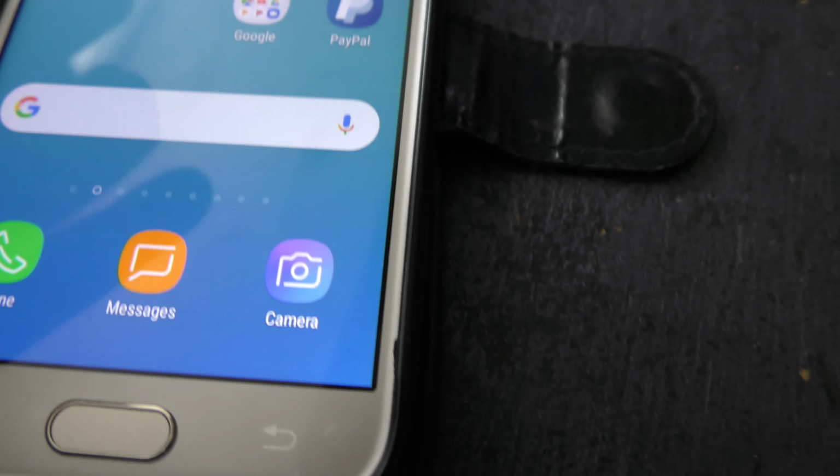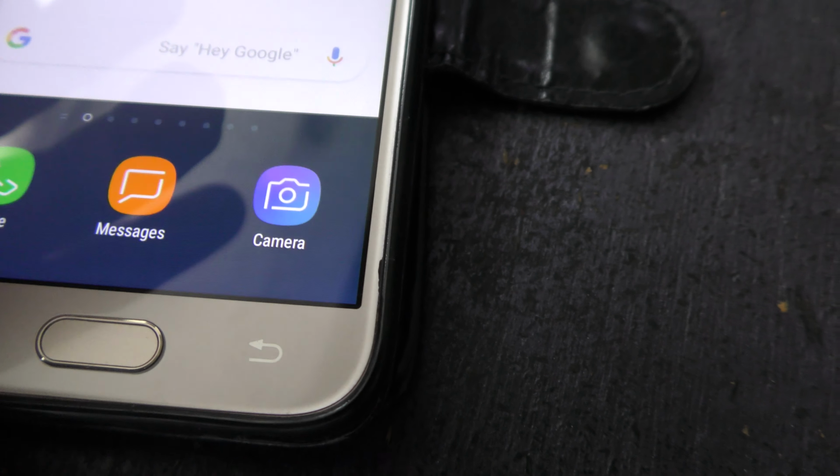Let me use the back button. Let's get out of that. Right, then I'm back to my home screen. Let's go back to the very first screen. So I've got Google there. If I touch that,